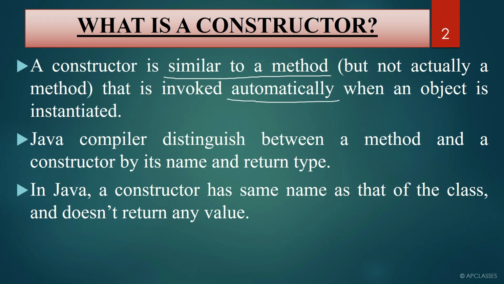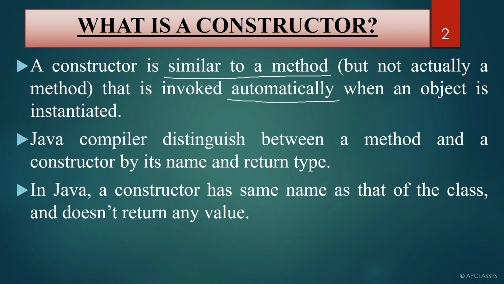Look, when we declare a method, from the main method or from another method in a class, we have to invoke or call the method by writing the method name and by using an object.